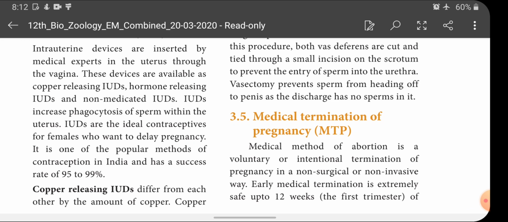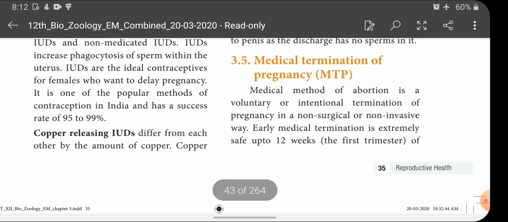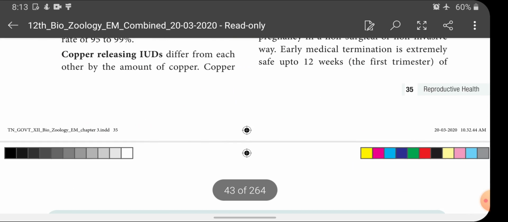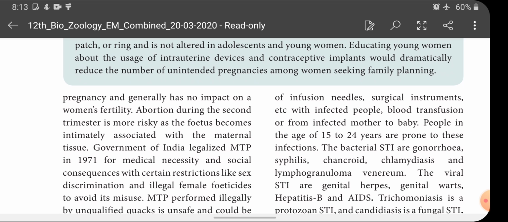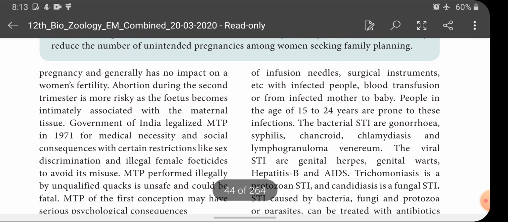Okay, let's enter into the text, children. Medical method of abortion is a voluntary or intentional termination of pregnancy in a non-surgical or non-invasive way. This is the definition for medical termination. Then when do we have to do this? Early medical termination is extremely safe up to 12 weeks, the first trimester of pregnancy, and generally has no impact on a woman's fertility also. Abortion during the second trimester is more risky as the fetus becomes intimately associated with the maternal tissue. That's what I said, isn't it?